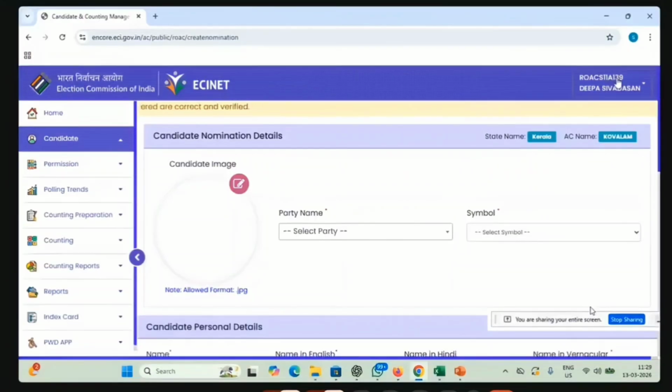If it is Manjeshwaram, I think it is 001. Since this is Kovalam in Thiruvananthapuram district, it is ROAC S11A 139. So ROAC S11A will be common, and you put the Legislative Assembly code. Then there will be a password which will be triggered to the email IDs of the ROs, and then an OTP which will be triggered to the mobile number given by the ROs.